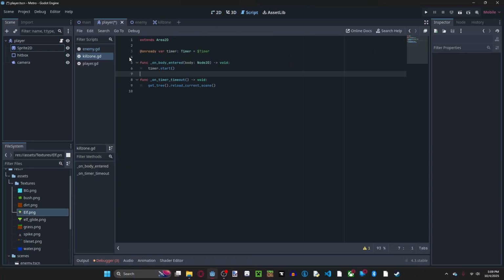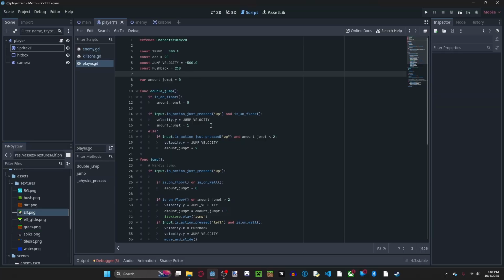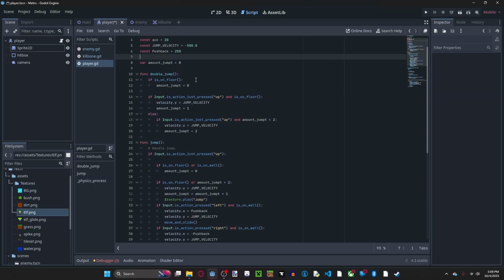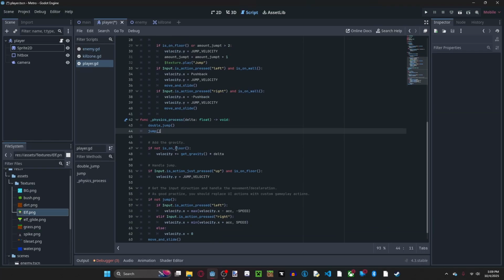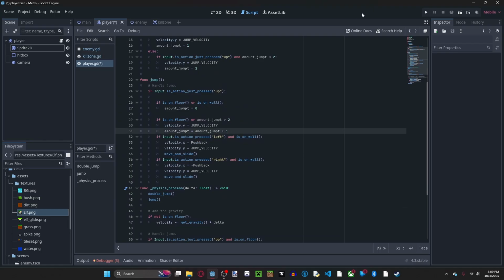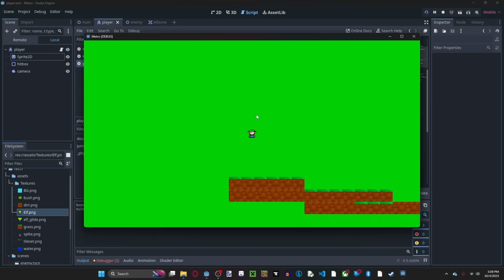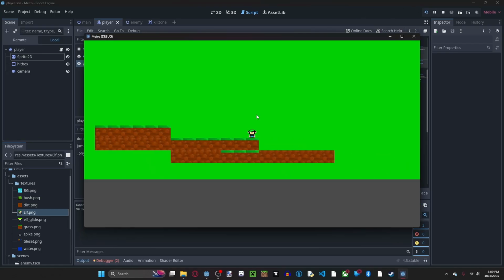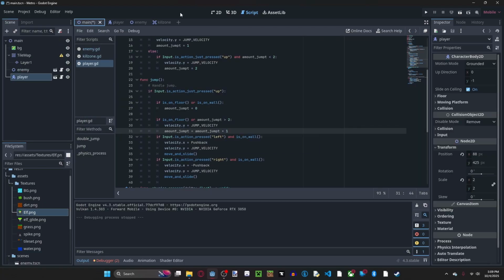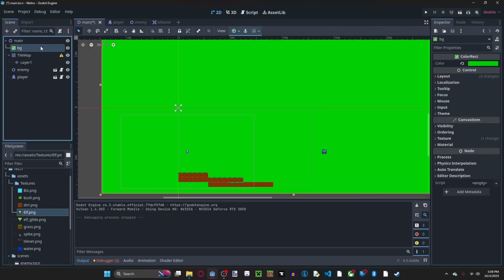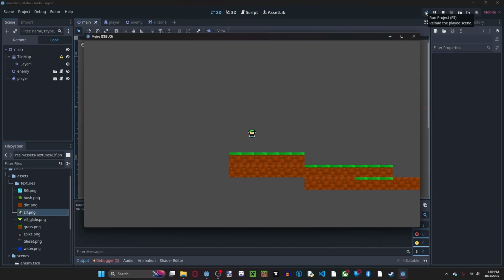We do need to go to this player's script and change some things because we no longer have animations. So we need to remove those animations. There we go. There's one animation removed and two animations removed. So now we should be able to just, yeah, there we go. Much better. All right. And one last thing that we need to do because it's really bothering me is delete the background. Okay. So now we should have our game somewhat.